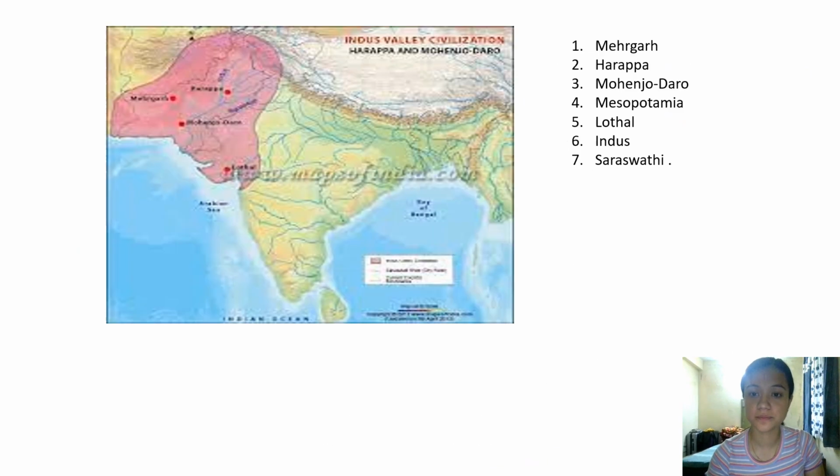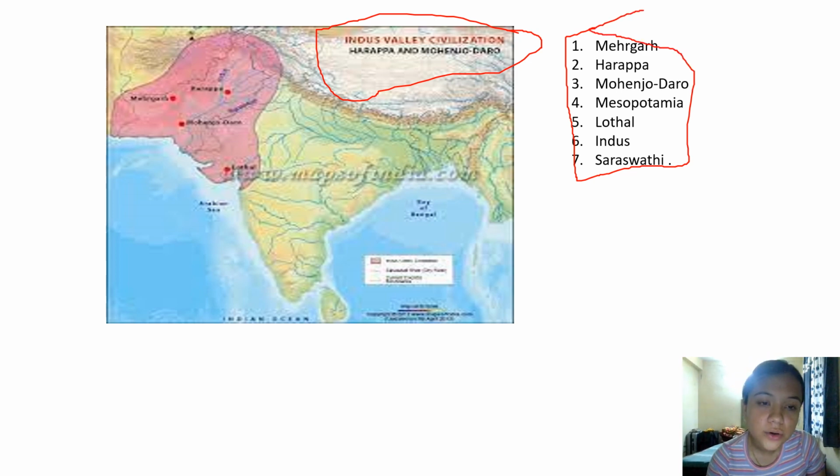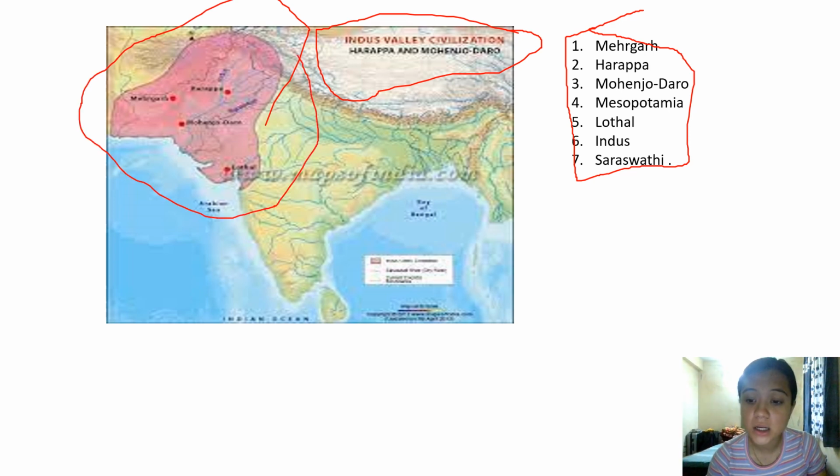Here is the Indus Valley civilization: Harappa, Mohenjo-daro, and Mehrgarh. These are the sites that we know. You can see over here it is marked with pink color, and it is part of the Harappan Indus Valley civilization.